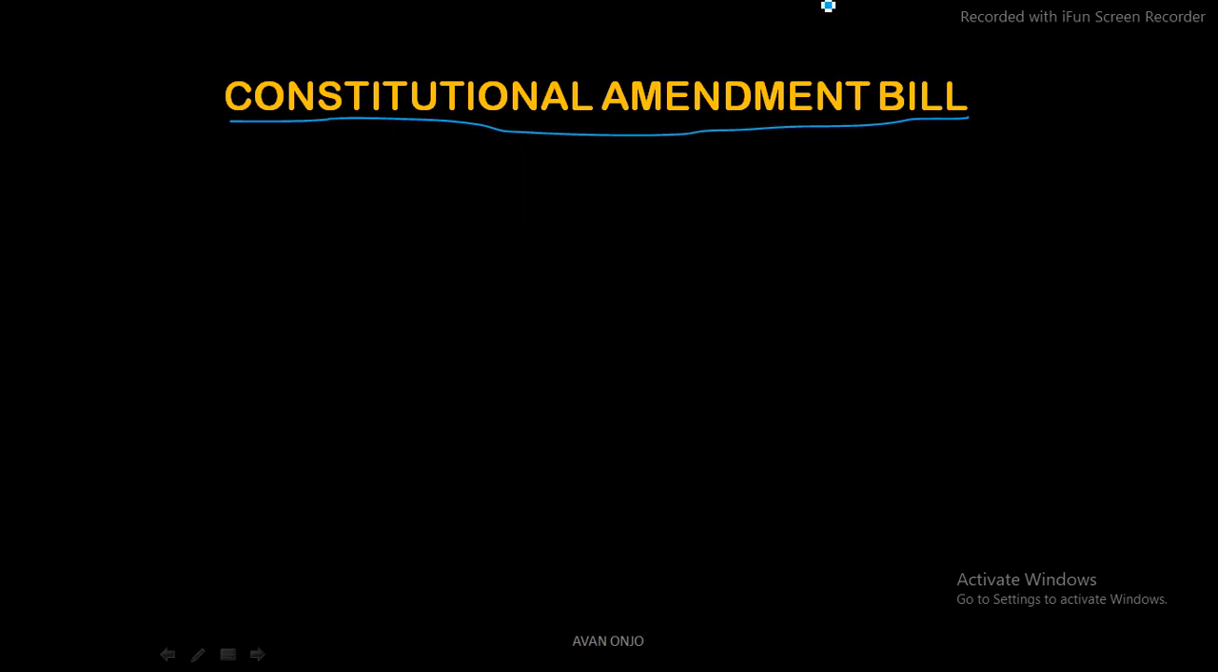Okay, so this is like a bill that requires a constitutional amendment, and that is what is known as a constitutional amendment bill. Okay, so this is what it is.